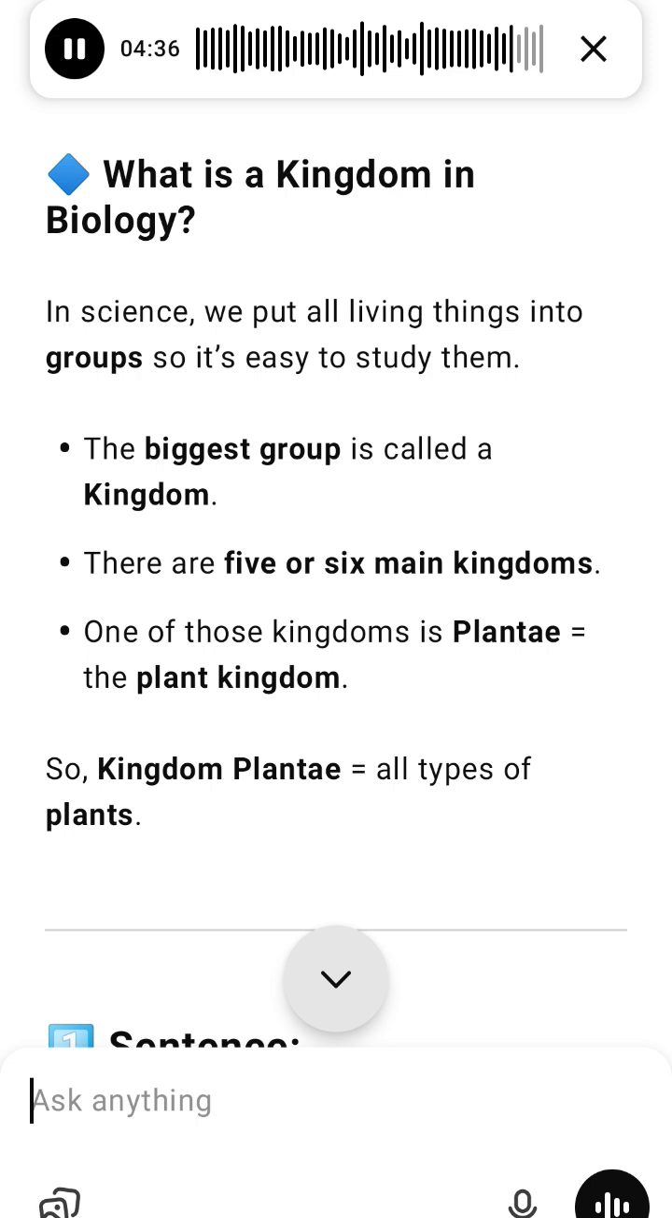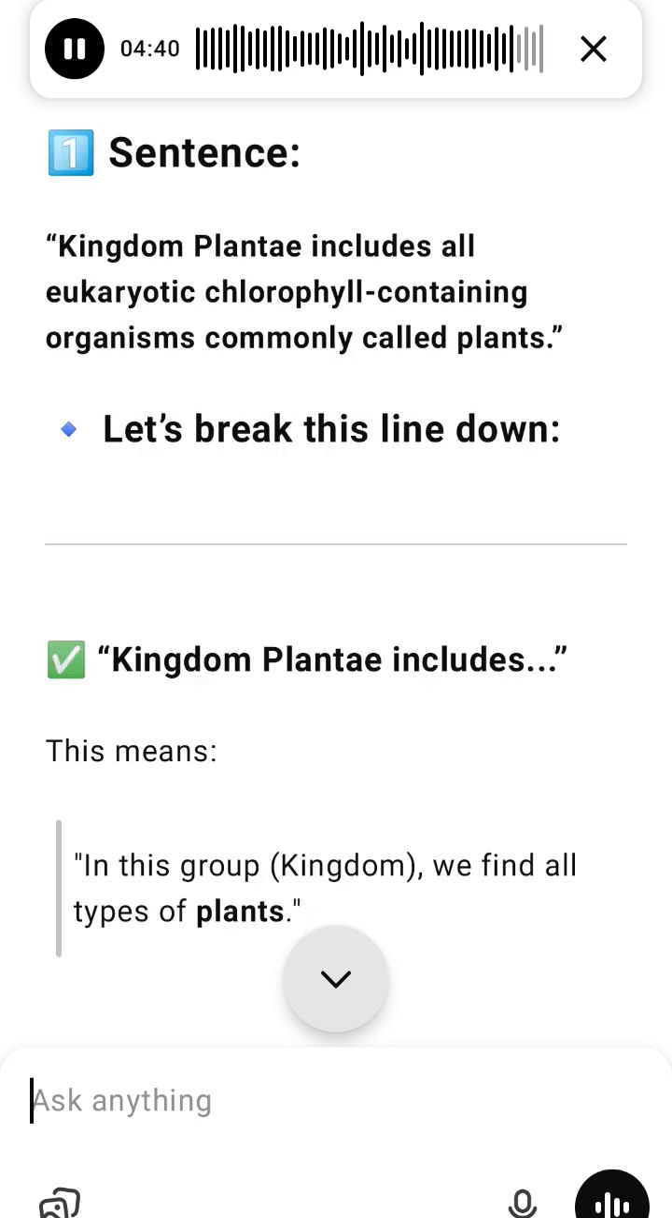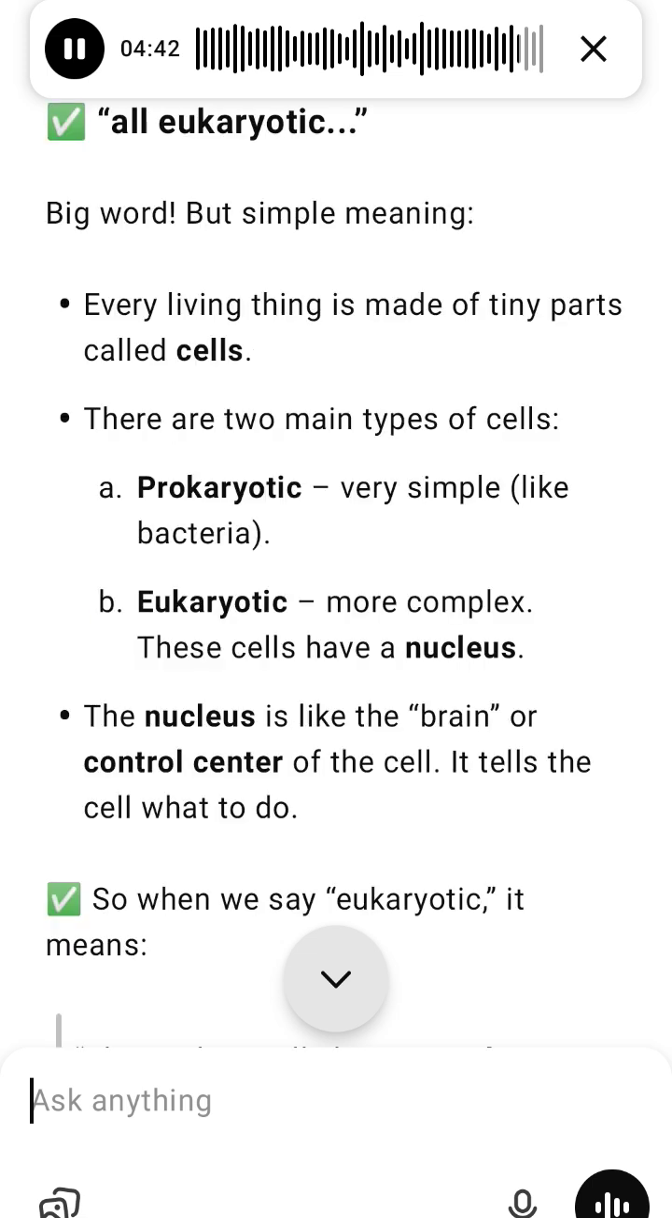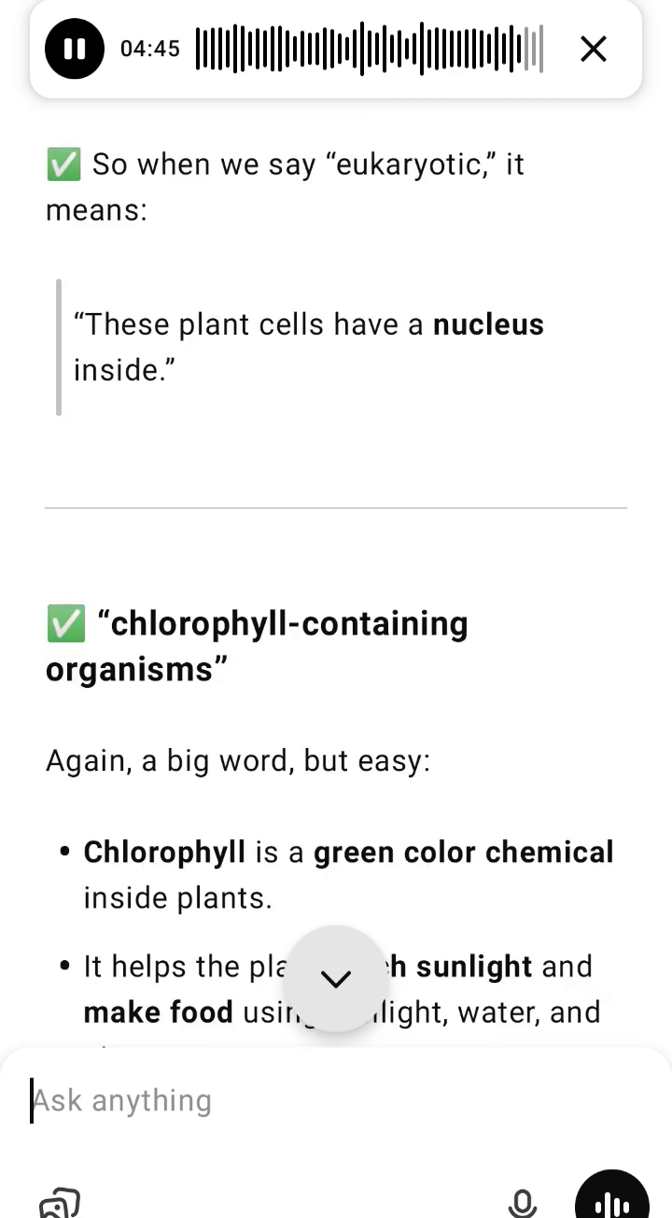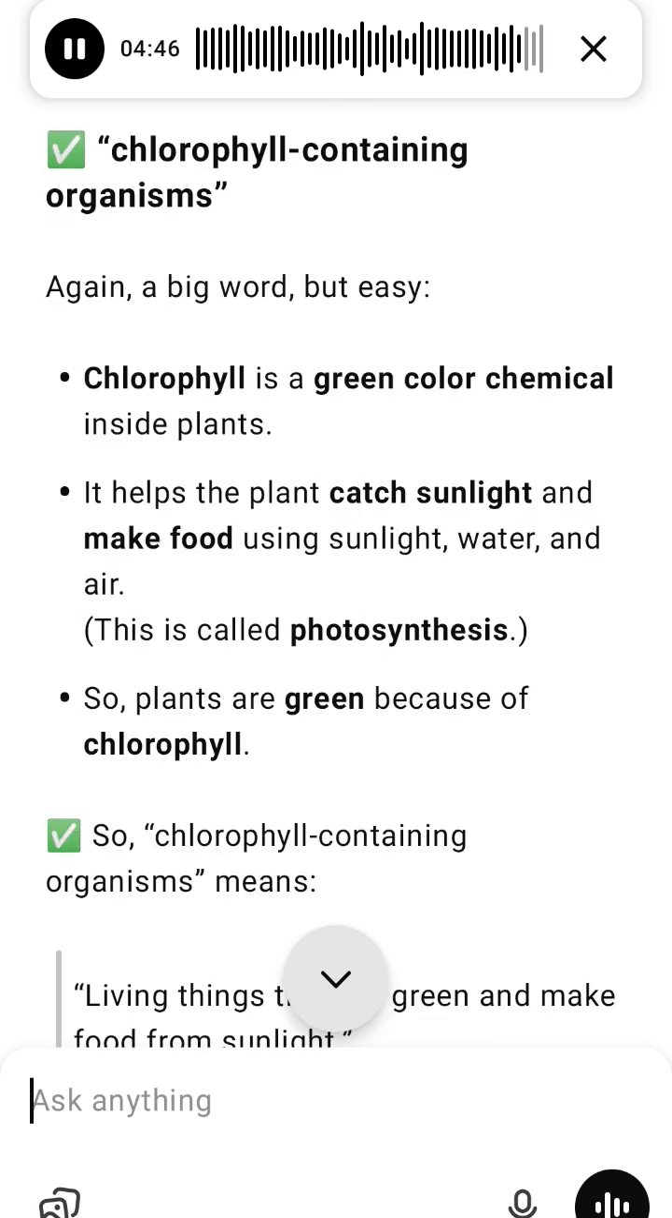Characteristics of plants in detail. 1. Eukaryotic cells. Plants are made of eukaryotic cells. That means their cells have a nucleus, a control center, and other tiny parts, organelles, inside. These cells are complex compared to bacteria.